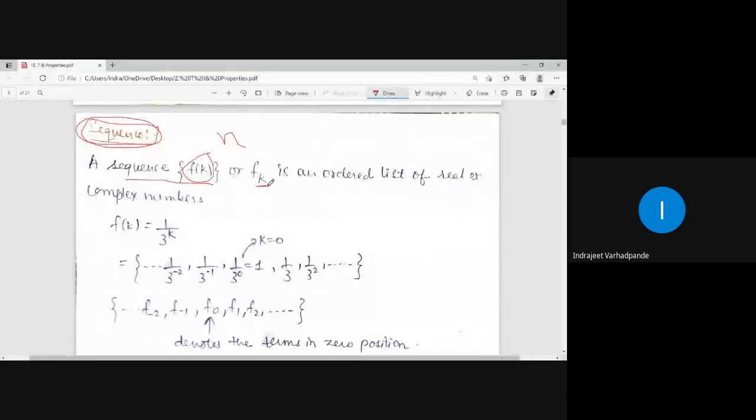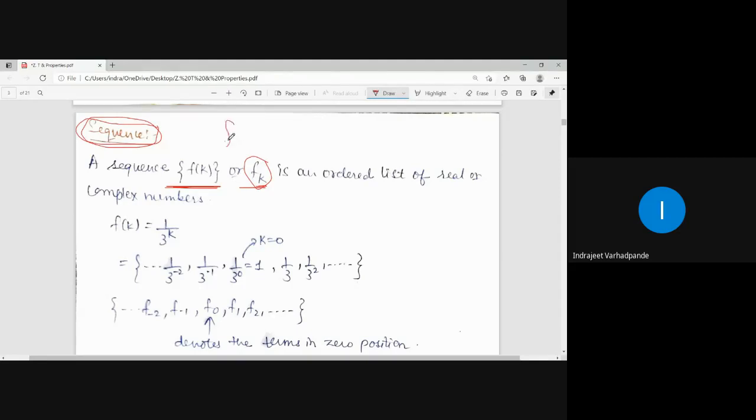Variables का usual notation क्या होता है? x, y, z, right? So sequence which is f of k. And how to distinguish between a function and a sequence? Obviously there is a change in the variable or the alphabet or the notation, but sequences are usually written in the curly bracket. So how to read this particular quantity? I will read this particular quantity as sequence f of k. Yeah, sequence f of k. F suffix k. It is also one of the notations to denote the sequence.